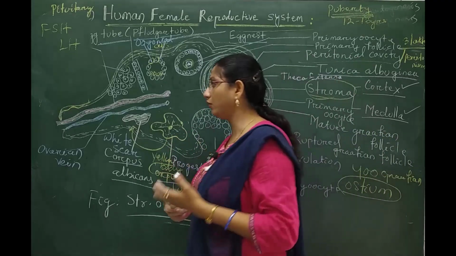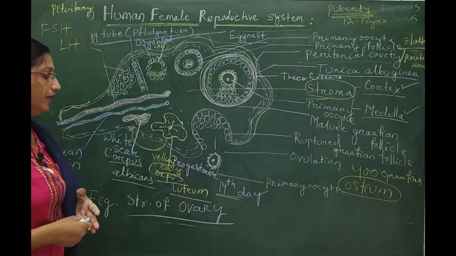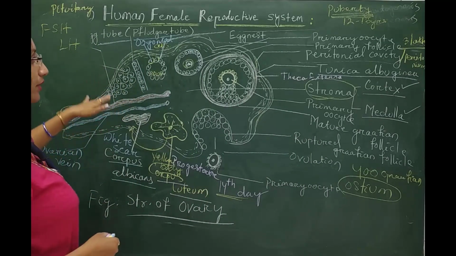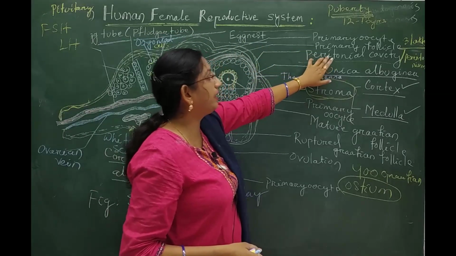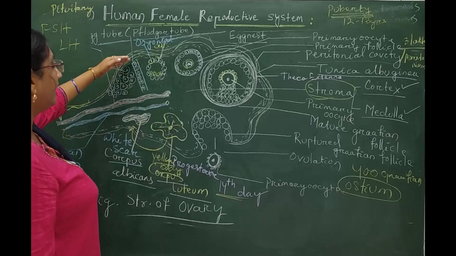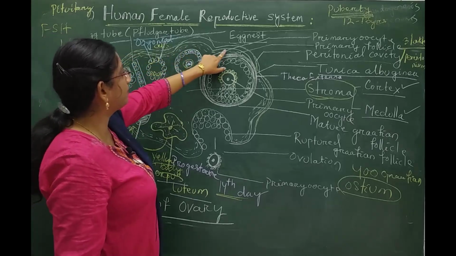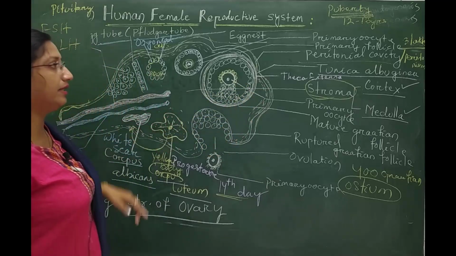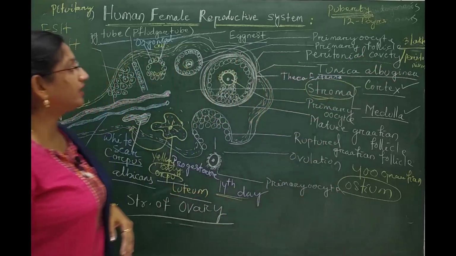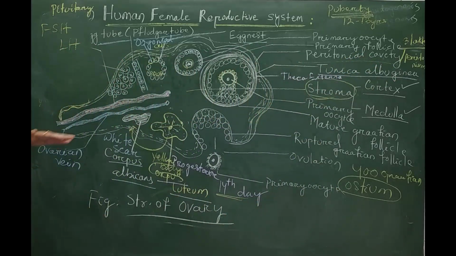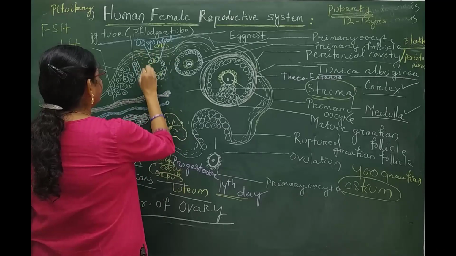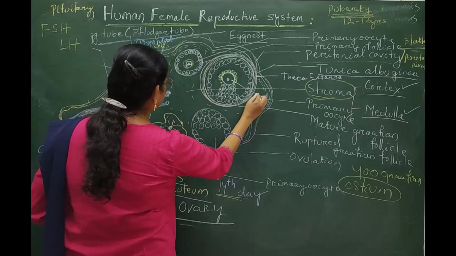If we are talking about the cross section of the ovary, or the total structure of the ovary, the ovary is covered by an outer covering called the peritoneal covering, the peritoneum. Inner to this peritoneum, another tissue, a fibroconnective tissue, is present. That particular tissue is called the tunica albuginea. This tunica albuginea is the innermost packing covering of this ovarian structure.